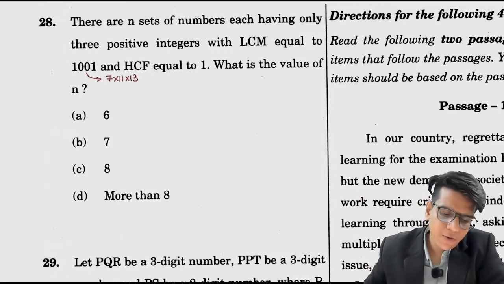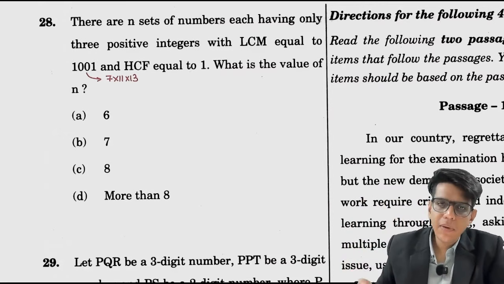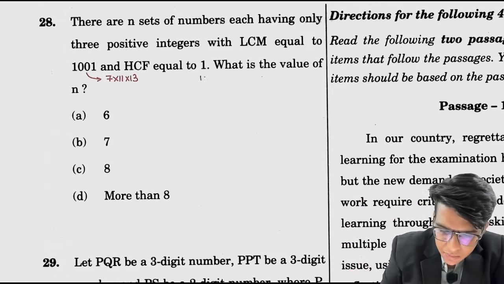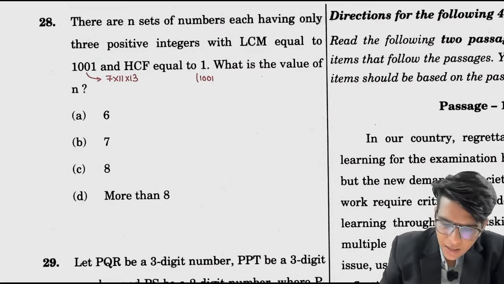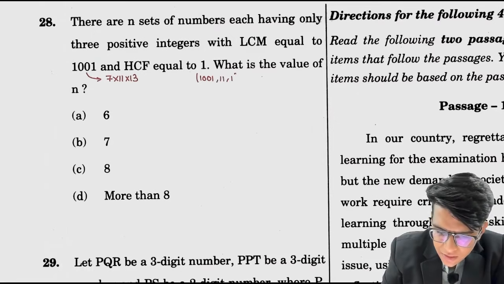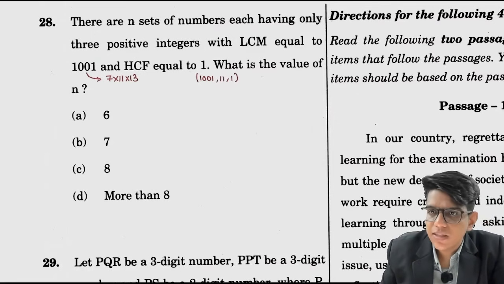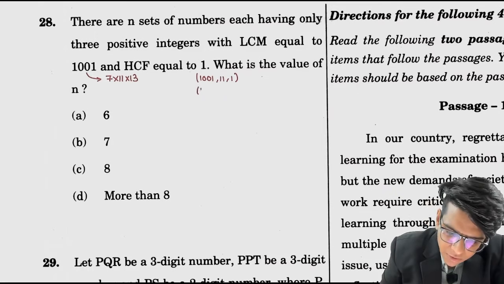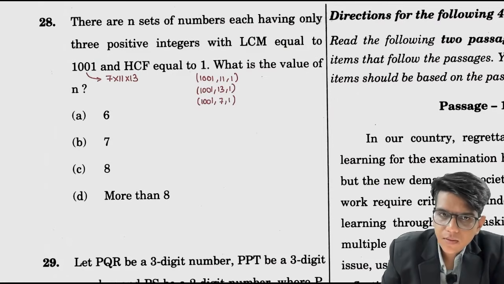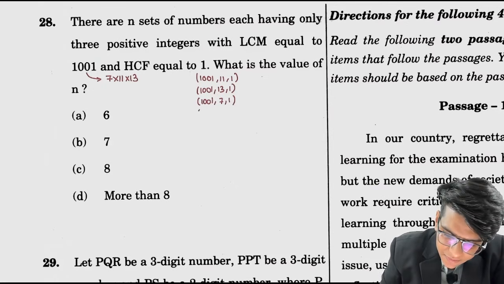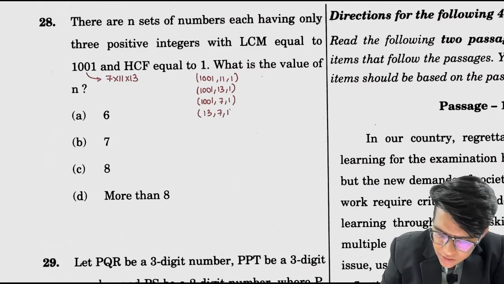व्हाट इज द वैल्यू ऑफ n, व्हाट आर द नंबर ऑफ सेट्स, है ना. सो मैं कुछ वैल्यू लिख रहा हूँ. देखो अगर मैं 3 नंबर ये लेता हूँ 1001, ठीक है, the n sets of numbers each having 3 positive integers with LCM this. ठीक है, I can take this as 11 and this is 1. The LCM of these numbers is 1001. फिर मैं ले लूंगा 1001 13 1. Still HCF is 1, LCM is 1001. 1001 7 1. ठीक है, now I can take 13 7 11 also. These 3 numbers can be there.